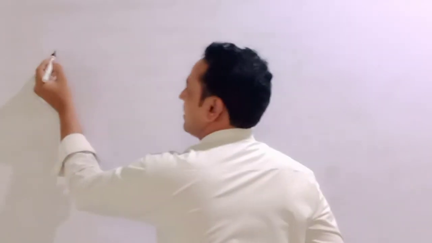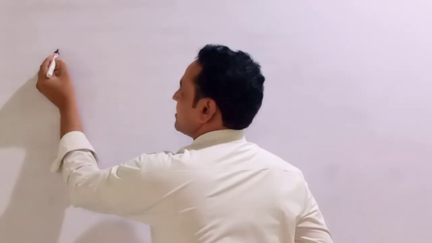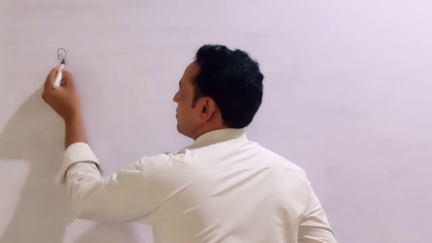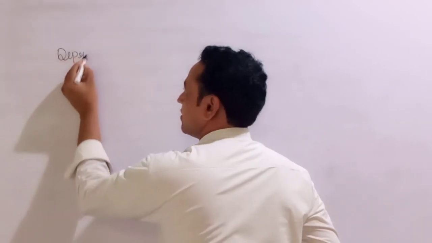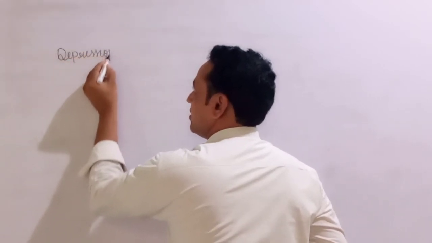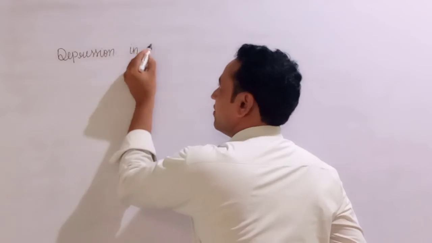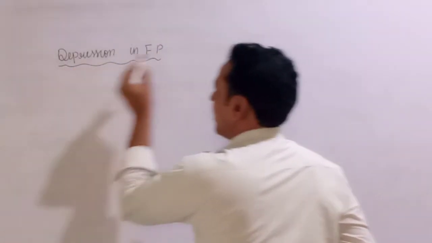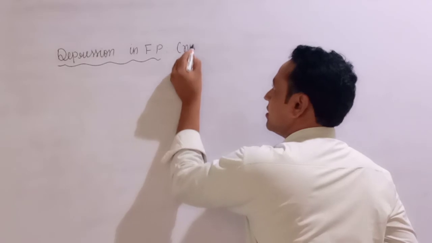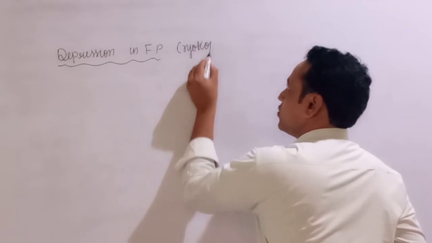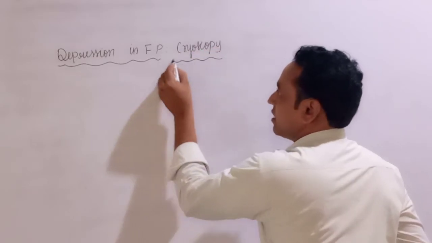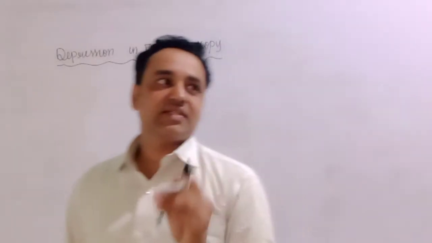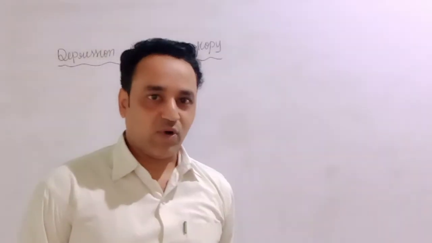Okay, students, we will discuss the third colligative property. The third colligative property is depression in freezing point. It is also called cryoscopy. In simple words, decrease in the freezing point.